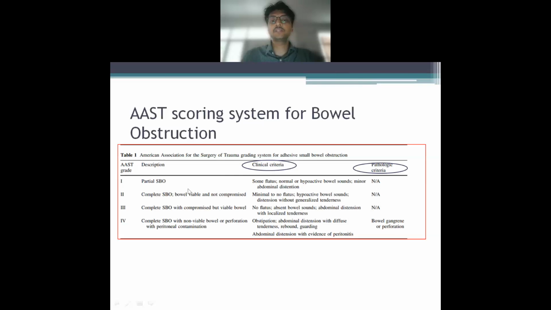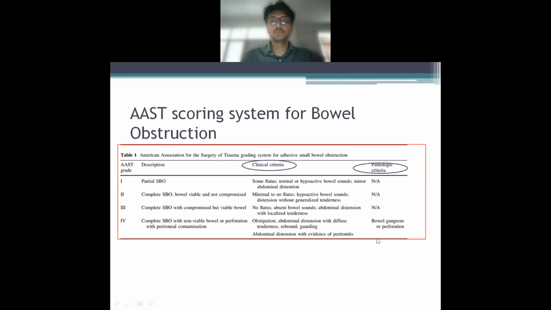Now, clinical criteria: in partial obstruction, patient may pass flatus. There may be normal bowel sounds. There can be mild abdominal distension. In complete, there will be no flatus, but without generalized tenderness. In compromised bowel wall, you may find localized tenderness. While in cases of perforation or complicated, there may be features of peritonitis.